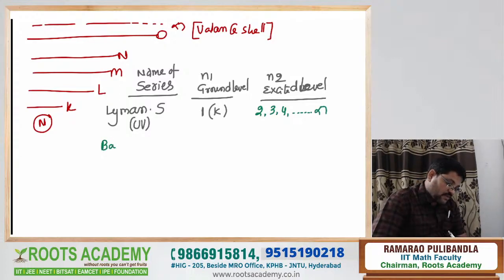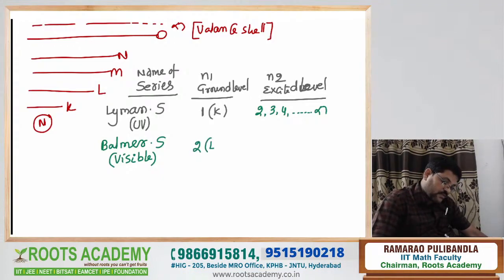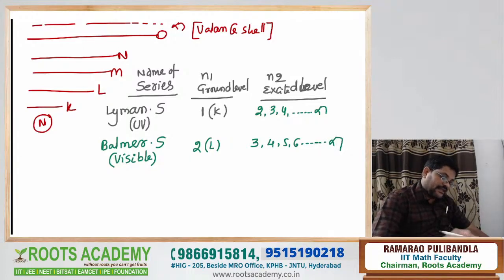Now come to the Balmer series. For the Balmer series, the region is visible. UV means the ultraviolet region. The Balmer series lines are visible to the naked eye. For the Balmer series, the ground level is 2, which means the L orbit. The excited level is 3, 4, 5, 6, and so on up to infinity. Lyman, Balmer, and then go to the Paschen series.